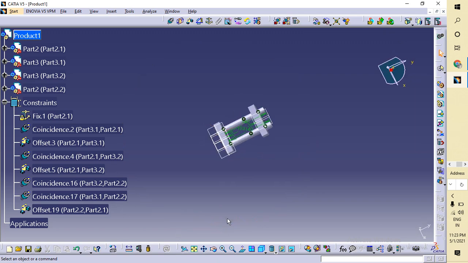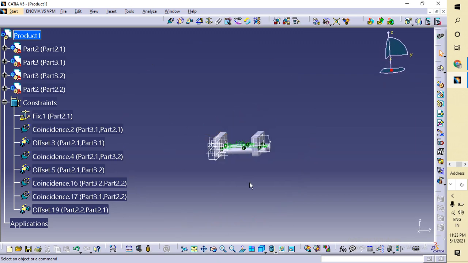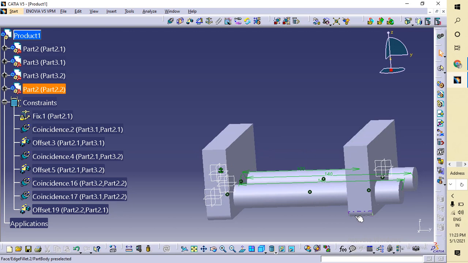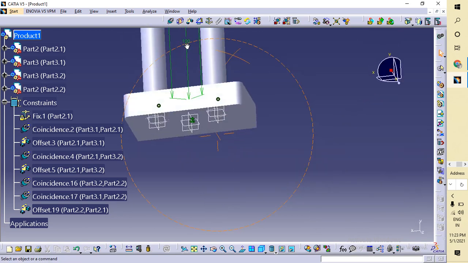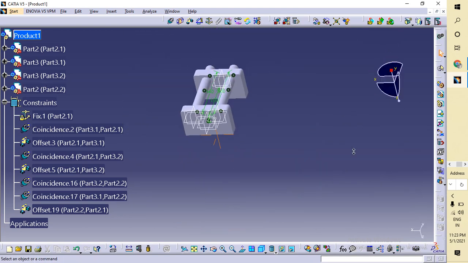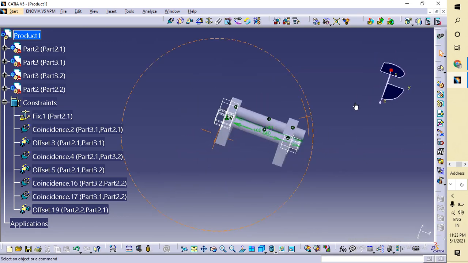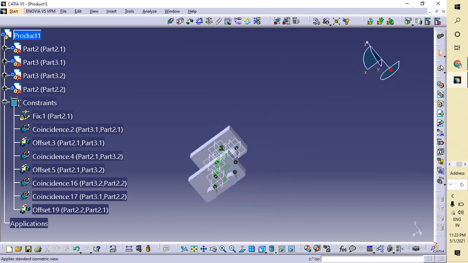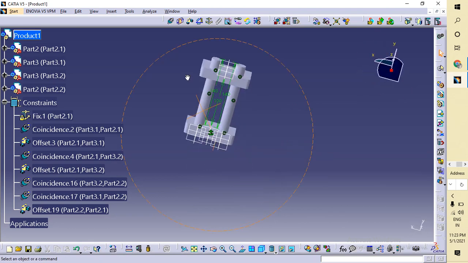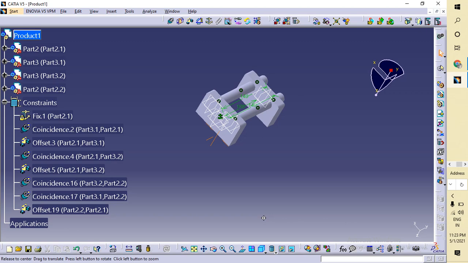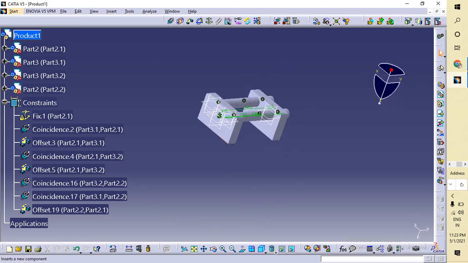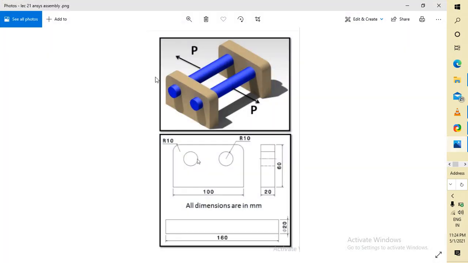So now in this way we can make our assembly drawing for the bar assembly. So now I want to, okay, it will show me in this way, so I will just put it here like this, and you can see from here what exactly in the photos also. So this is what we want. So thank you for watching.